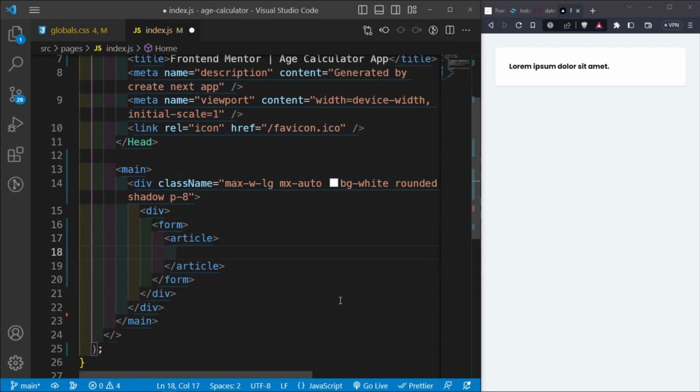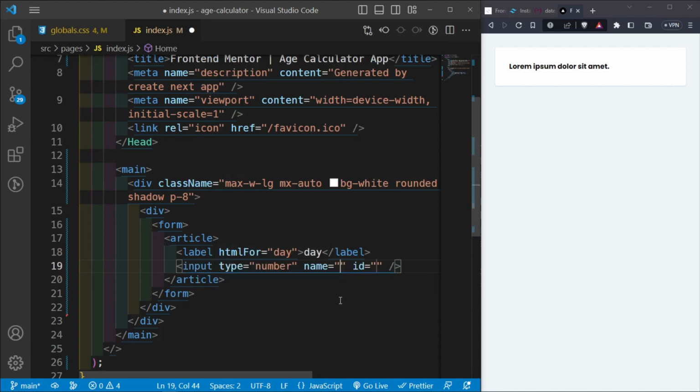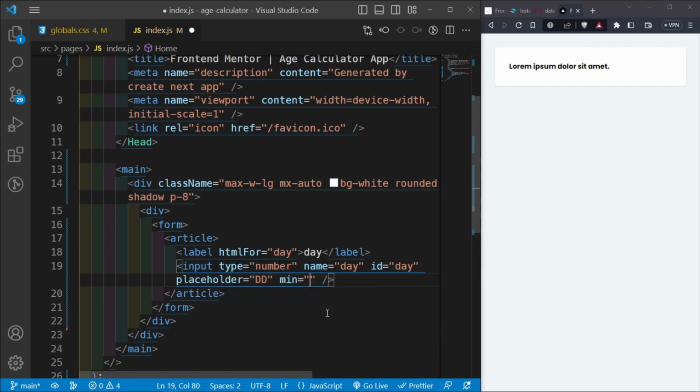It's not going to have an action, but it's going to have an article inside here. And then inside this article, we're going to have a label. The first one is going to be for the day, and the text is just going to say day. And then we're going to have an input with a type of number. The name is going to be day because we want it to link to this label. The ID is going to be day. The placeholder is just going to say DD. And then we want the minimum number to be 1, and we want the maximum number to be 31.